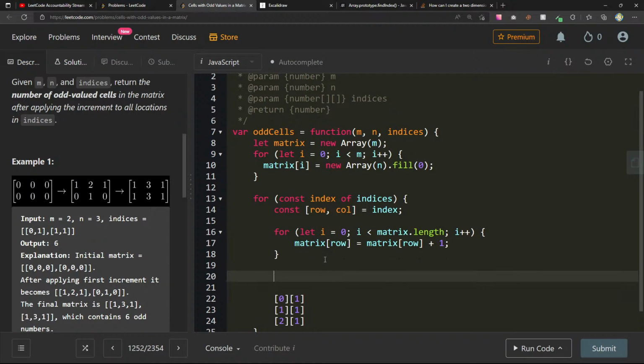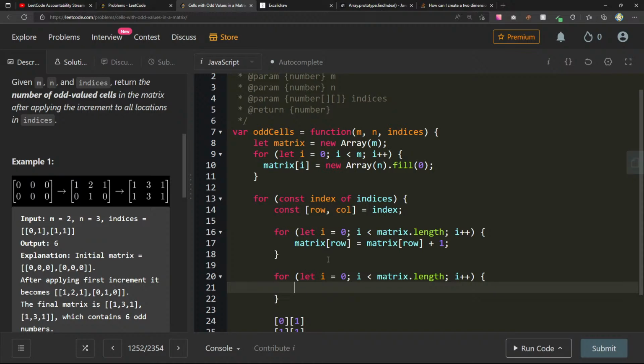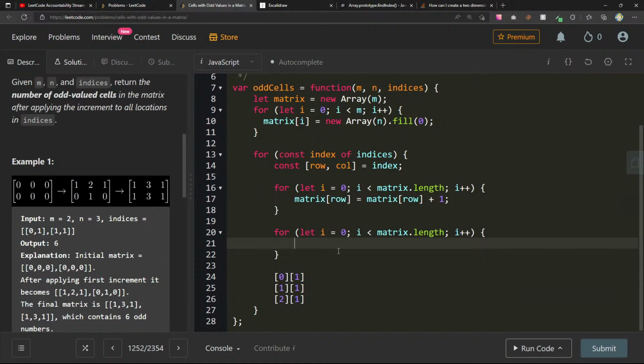So I think, yeah, here we can actually do for let i equals 0, i less than matrix.length, i plus plus. We can say matrix at row, column equals matrix at row, column plus 1.